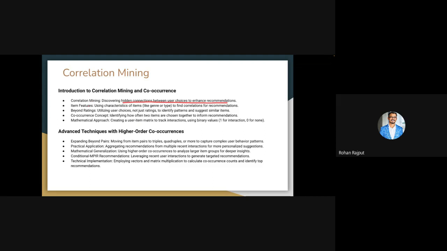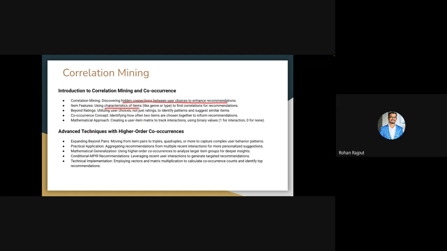In the item features, as already said, we have certain characteristics of an item, like genre or genre type, to find correlation. We are going beyond the ratings, because in previous chapters we only talked about ratings, but here we are not only talking about ratings, we are trying to identify patterns and suggest similar items, right?